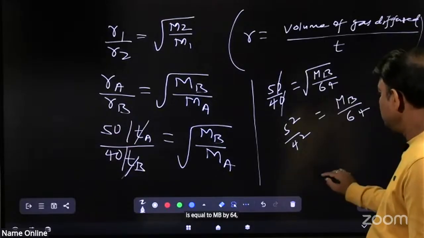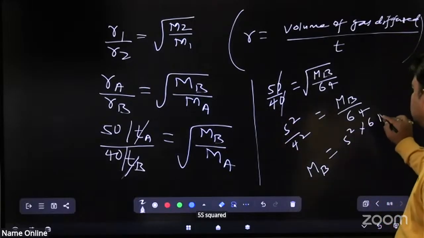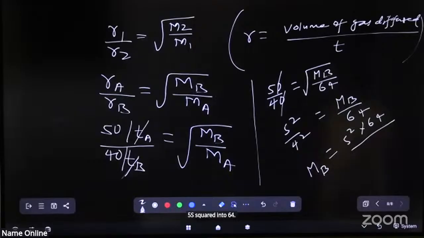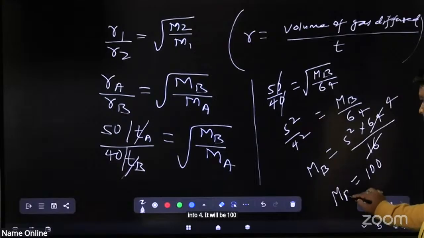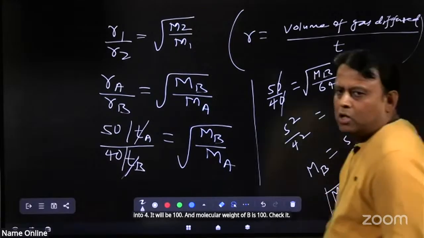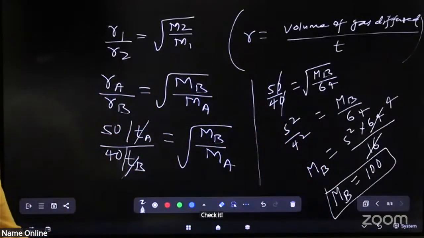MB is equal to 5 square into 64 by 16, and 16 goes into 64 four times. 5 square is 25, into 4 it will be 100, and the molecular weight of B is 100. Check it. Option number A. The molecular weight of gas B is 100. Clear?